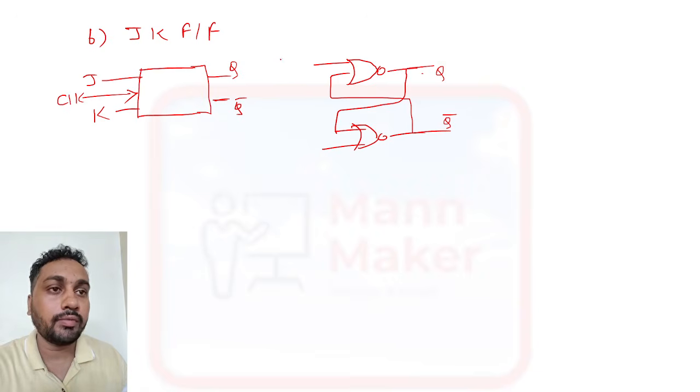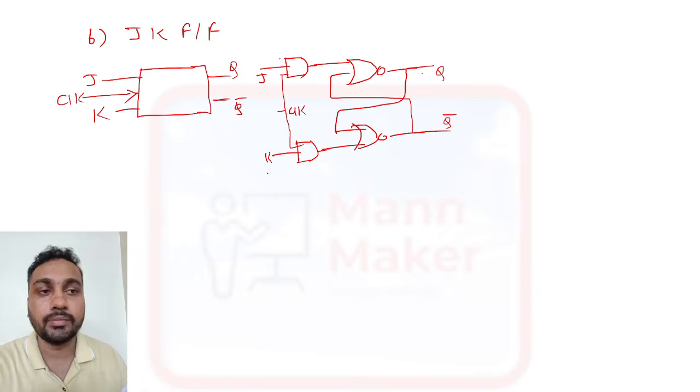Now we have one clock signal, that is your AND gate like this. Here we are giving the clock, and this is J and this is K. This is the same as the SR flip-flop design.